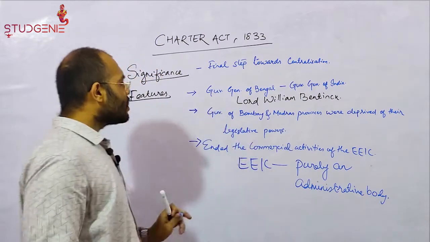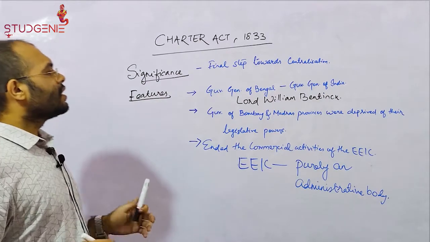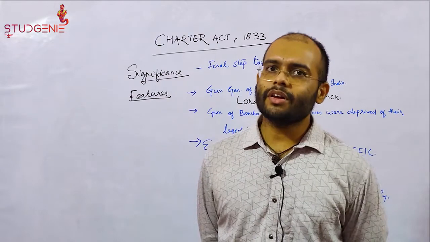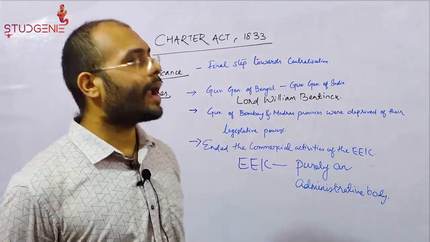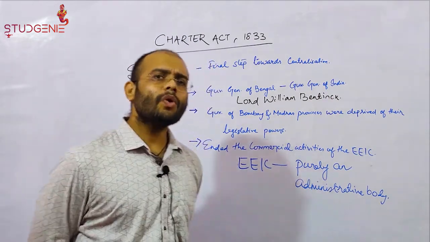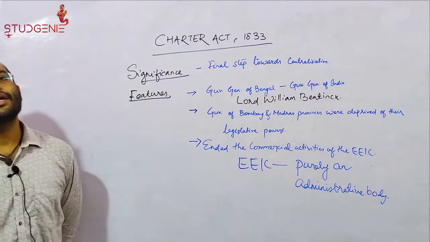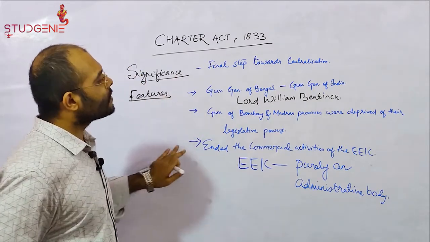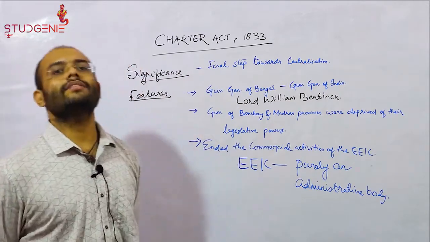One of the other features of the Charter Act of 1833 was that the Act proposed an open competition for recruiting the civil servants. It proposed to allow Indians also to enter into the British civil services, but the Board of Control opposed it, the Court of Directors opposed it, hence that could not be worked out. So these are the three most important features of the Charter Act of 1833.